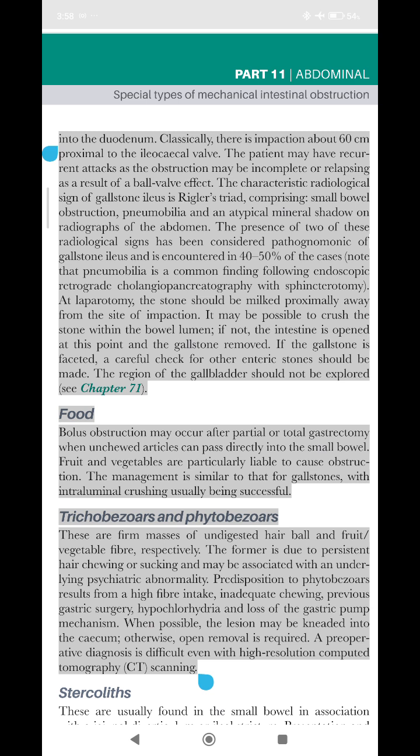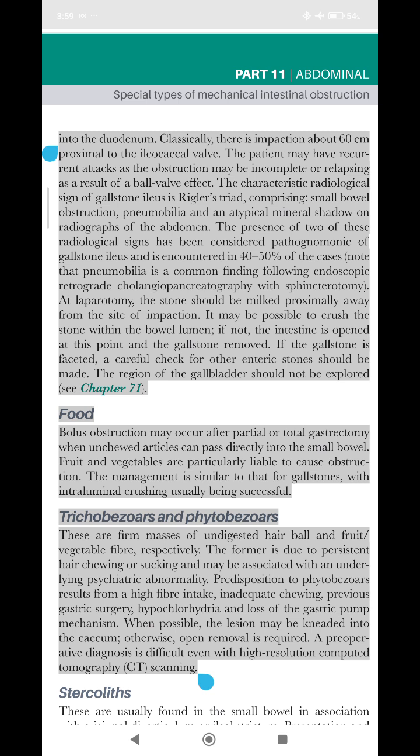Note that pneumobilia is a common finding following endoscopic retrograde cholangiopancreatography with sphincterotomy. At laparotomy, the stone should be milked proximally away from the site of impaction. It may be possible to crush the stone within the bowel lumen. If not, the intestine is opened at this point and the gallstone removed. If the gallstone is faceted, a careful check for other enteric stones should be made. The region of the gallbladder should not be explored.